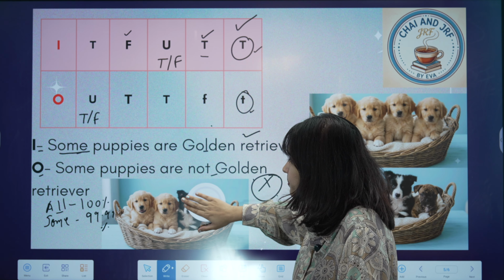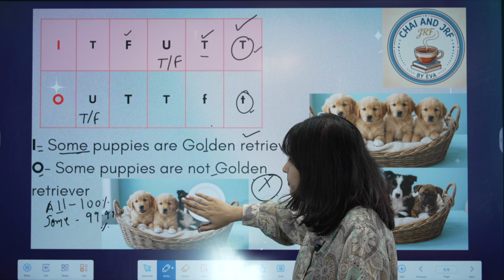So when it is true in real, it will get falsified. Why? Because it is contradicting that some puppies are not golden retriever. It is entirely false. And the same case for this as well. When I is false, like some puppies are golden retriever, which means that some puppies are not golden retriever. So that's how it will turn out to be true for this case, right?